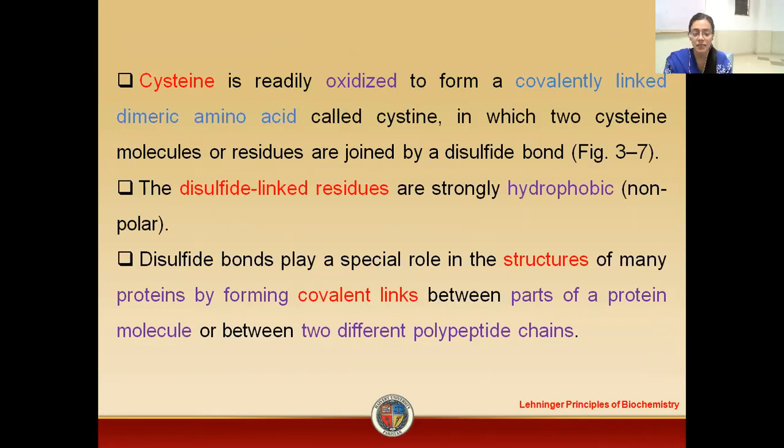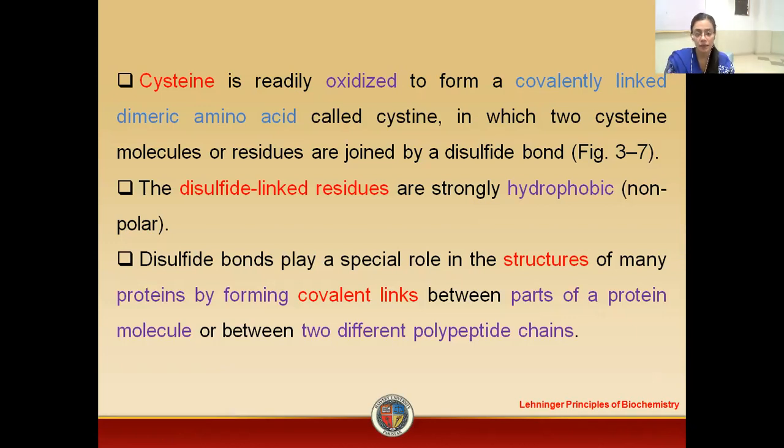Both cysteines are getting oxidized, forming a covalent linkage, making dimeric amino acid, making disulfide linked residues. So they are making hydrophobic interactions, making an amino acid having property of hydrophobic nature. So we are calling it a cystine.